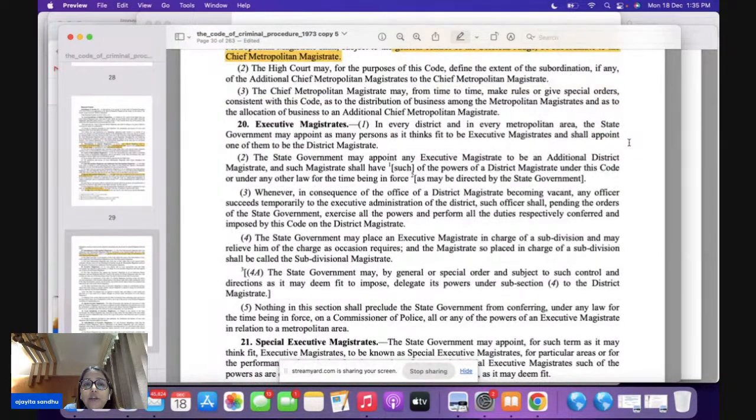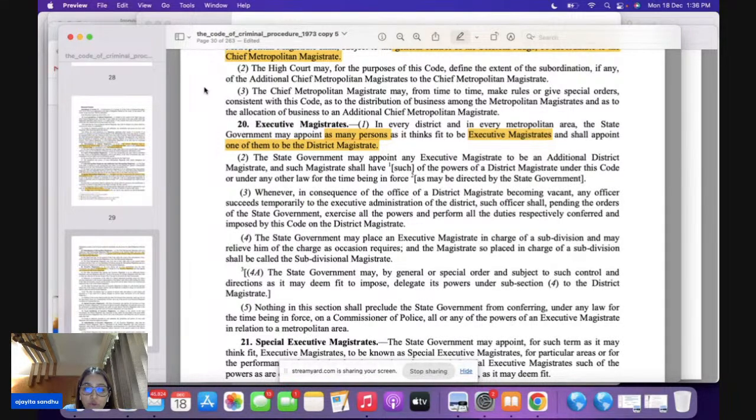Now, section 20 talks about your executive magistrate. Speaking of executive magistrate here, section 20 is very important, and it is telling you that in every district and in every metropolitan area, the state government is going to appoint as many persons. There is no limit, it can be as many persons, and they are going to be named as executive magistrate. And out of those executive magistrates, one of them will be a DM. Like we studied in the judicial magistrate, one of them is going to be a CJM. Here, one of the executive magistrates is going to be the DM.